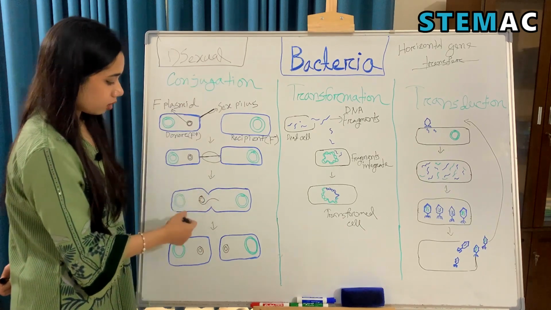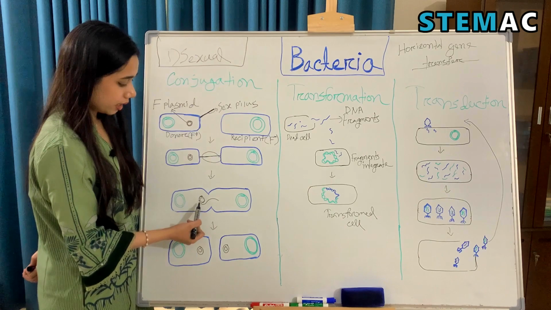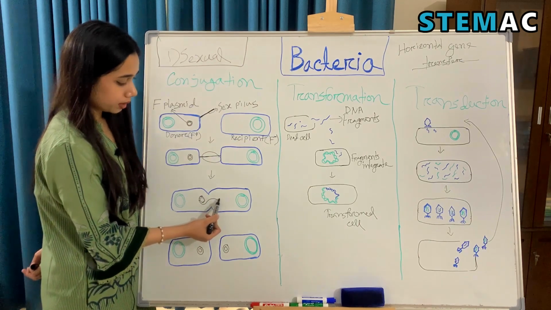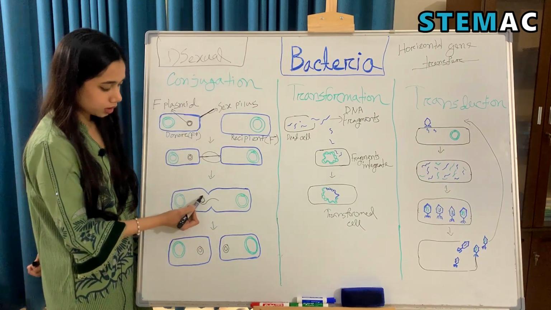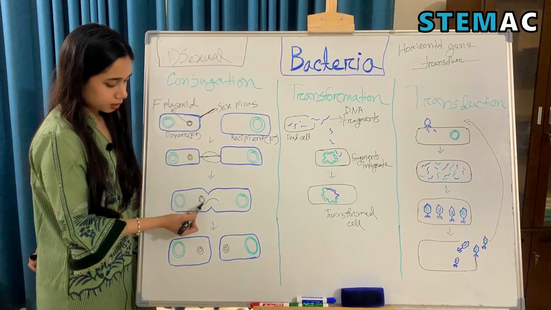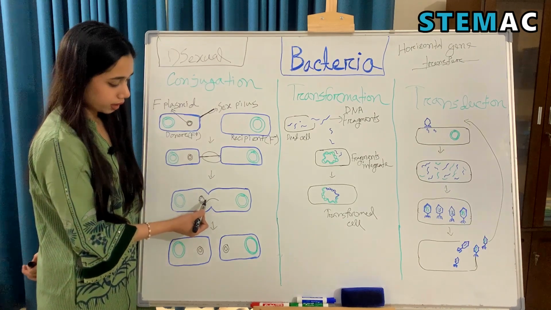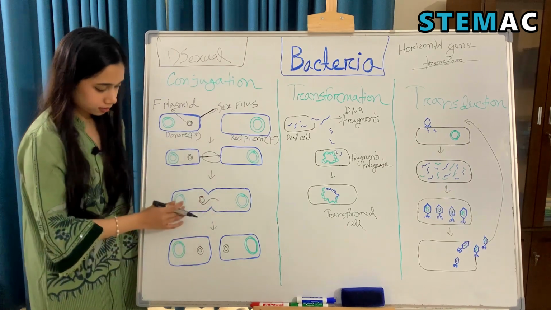After forming the conjugation bridge, a nuclease enzyme will break one strand of the plasmid, and that strand will enter the recipient bacterium. Here we can see that one strand of the double-stranded plasmid has been broken, and it is entering the recipient bacterium.